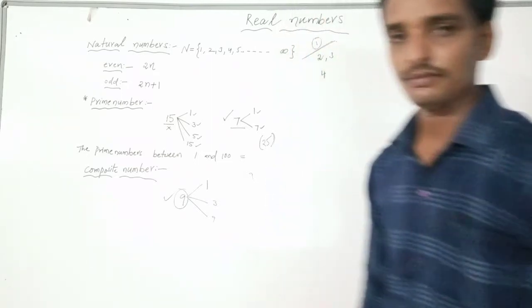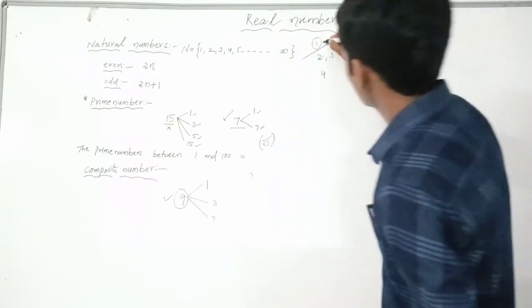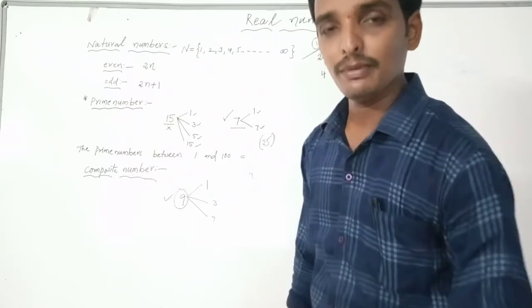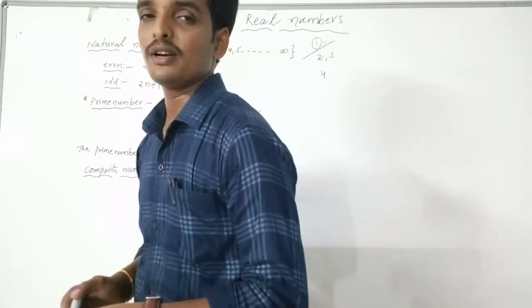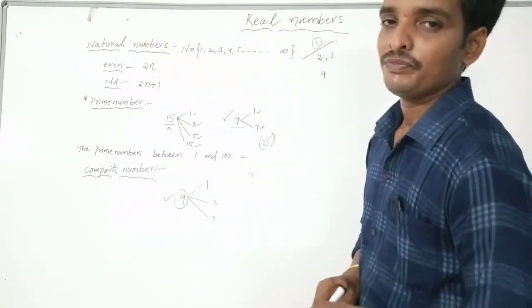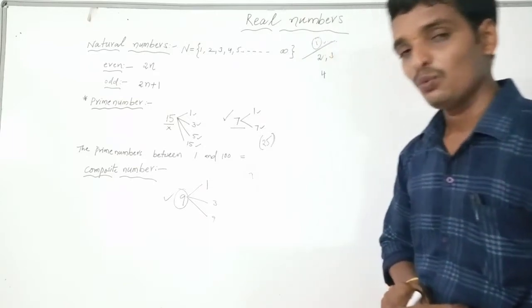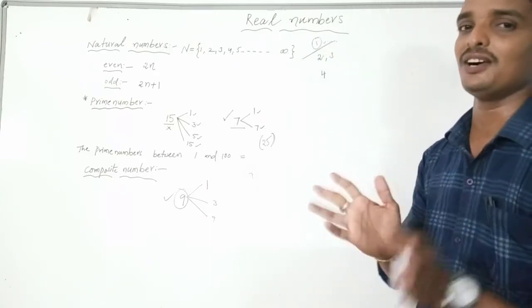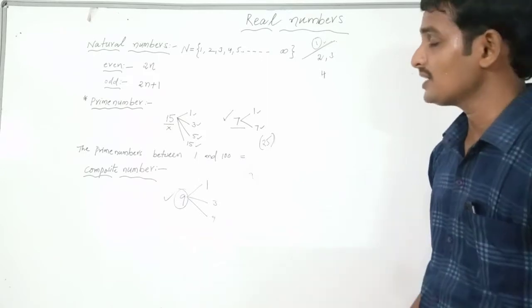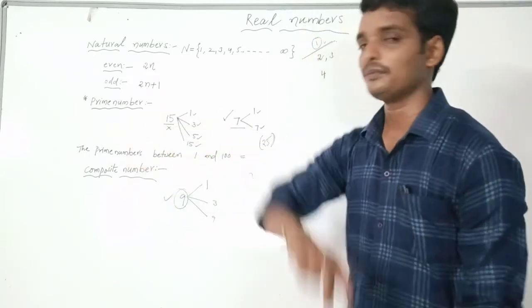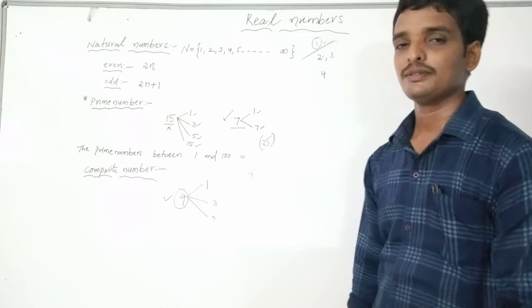1 has a value. So what about 1? Is 1 a prime number or a composite number? What is the speciality of 1? Is it an even number? Is it a prime number or a composite number? Tell me your answer.